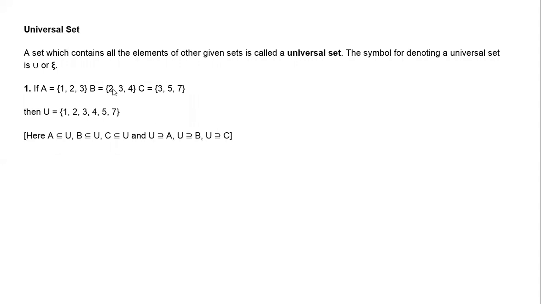Here also see 3. 3 is repeated three times. In A it is there, in B it is also there, it is there in C also. But we have to represent it only once, because the universal set will have only distinct elements. It will not have any repeated elements. Is it clear?